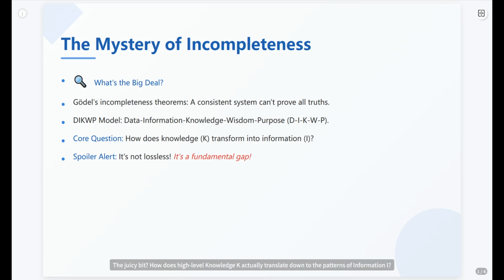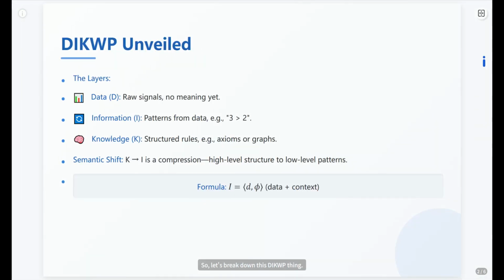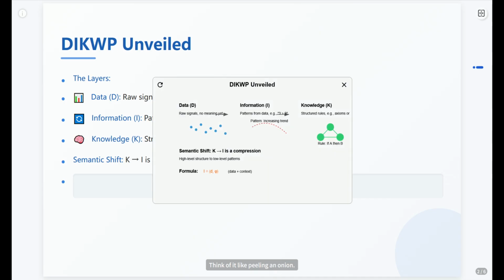The juicy bit? How does high-level knowledge K actually translate down to the patterns of information I? And guess what? It turns out, something gets lost in translation. Big time. So, let's break down this DIKWP thing. Think of it like peeling an onion.